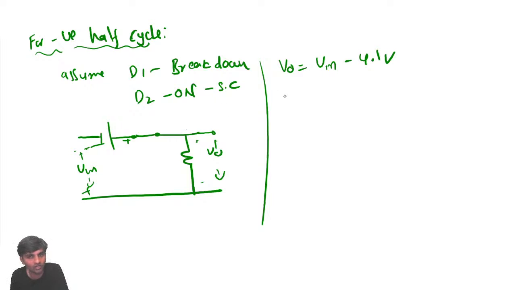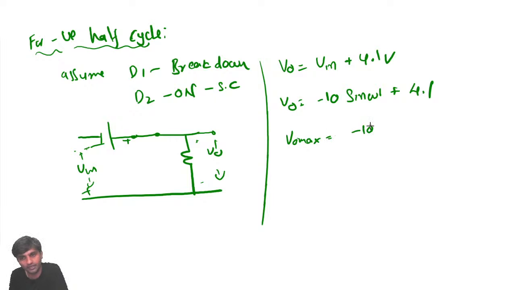If you write minus of minus, you'll get plus. So here it is minus 10 sine omega t plus 4.1, which is V naught. The maximum V naught for negative half cycle is minus 10 plus 4.1, which would be minus 5.9 volts.